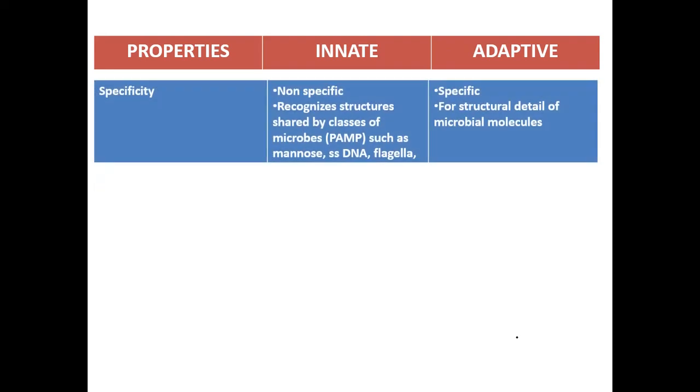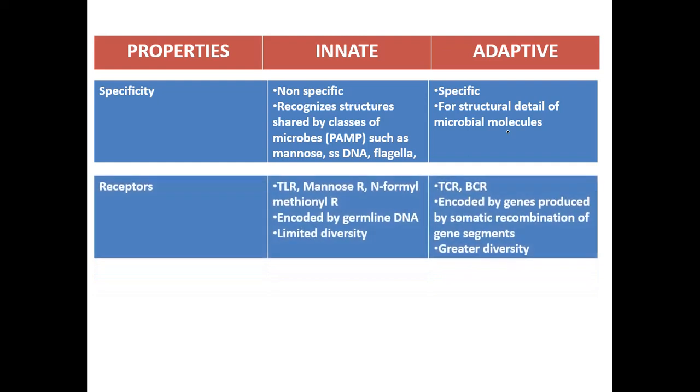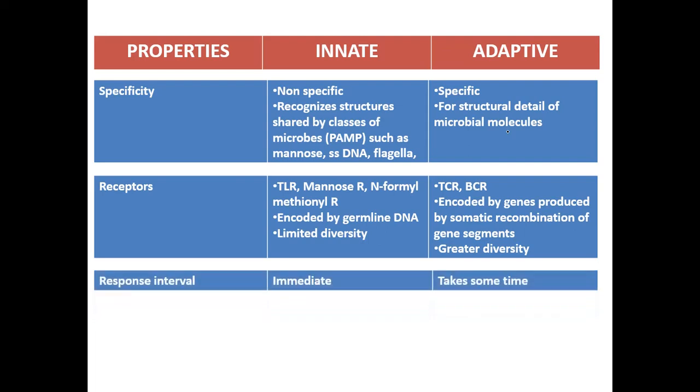Specificity. Innate immune system is non-specific and it recognizes structures shared by different classes of microbes. Adaptive immune response is a specific one, in terms that it requires structural details of the microbial molecules to get activated. Receptors. They have their specific receptors as shown in the table. Innate immune response is a rapid one, while the adaptive immune response takes some time to respond to the invading microbe.